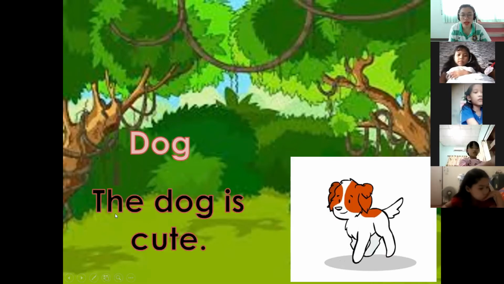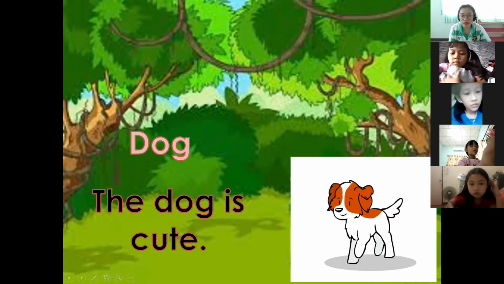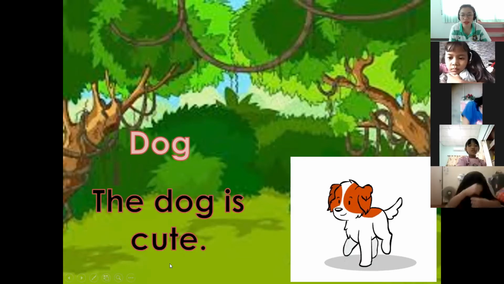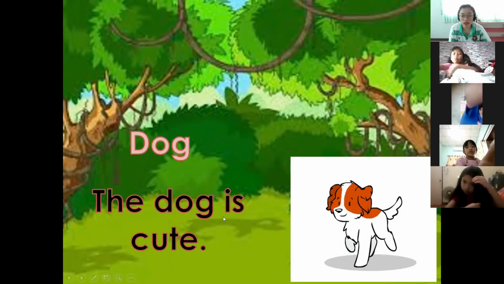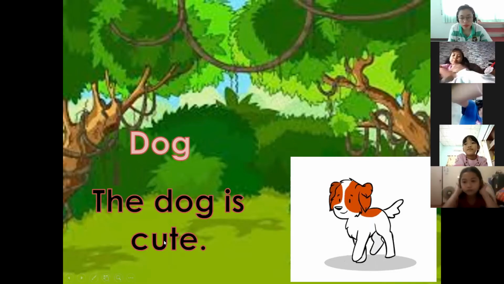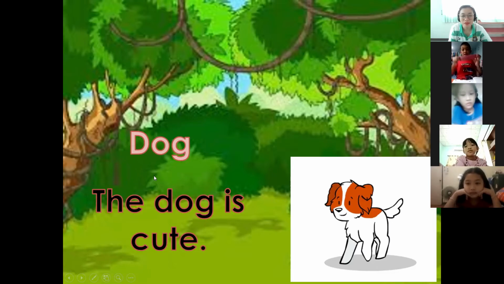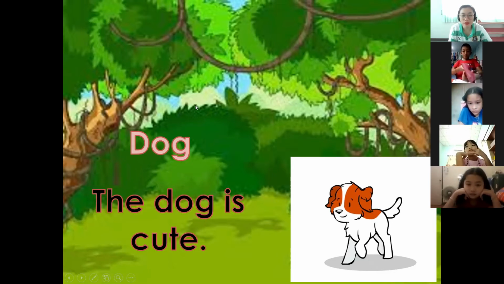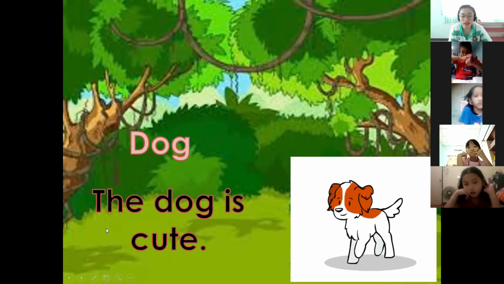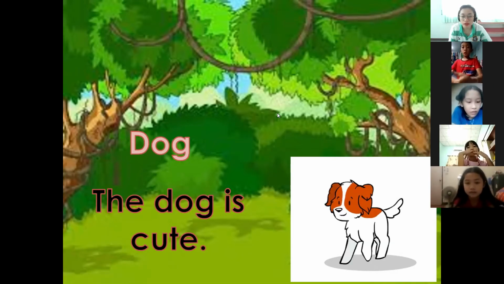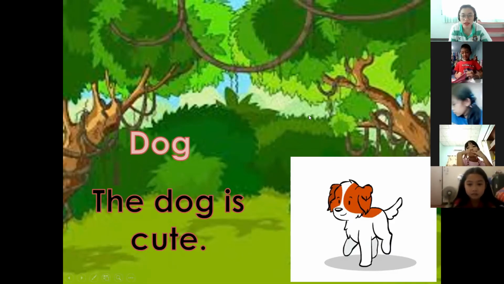The sentence is: the dog is cute. Very good. The dog is cute. So we have the word dog, spelled D-O-G, and the sentence is the dog is cute. Let's proceed to the next one.